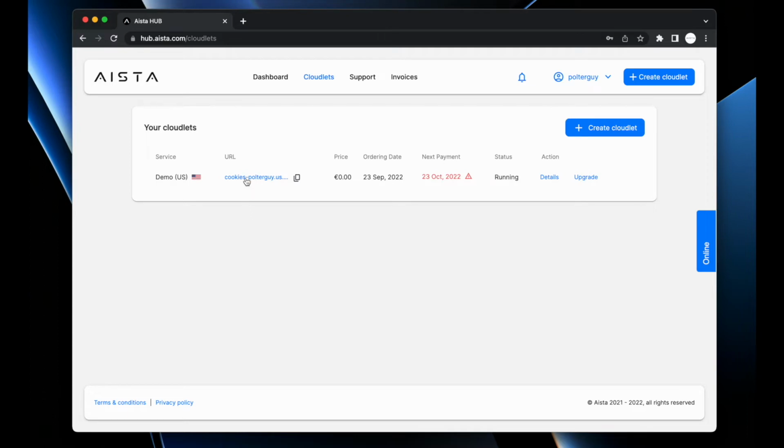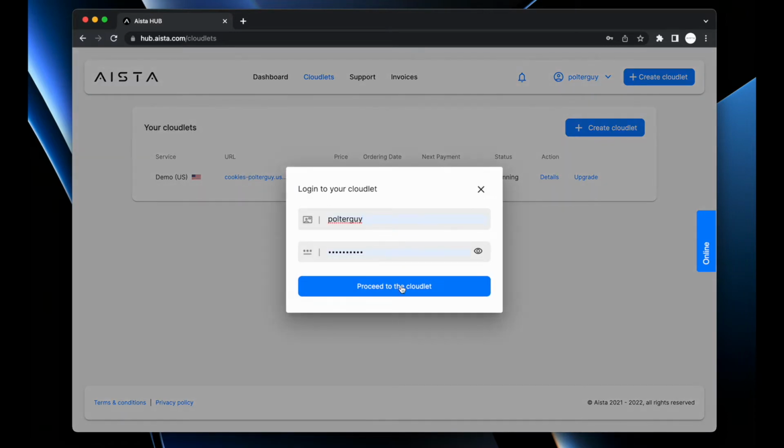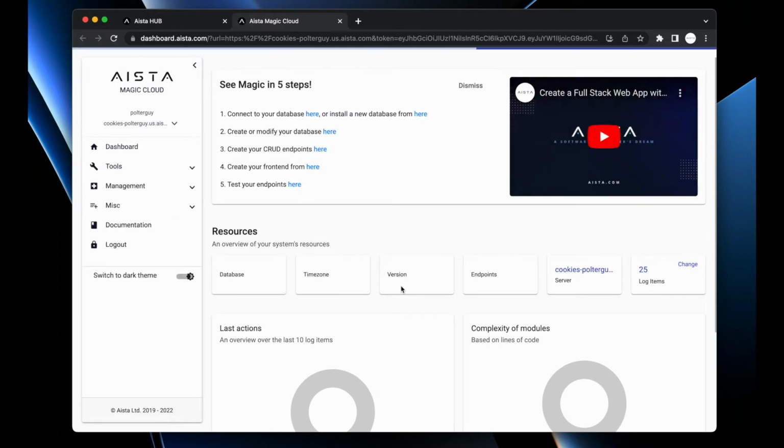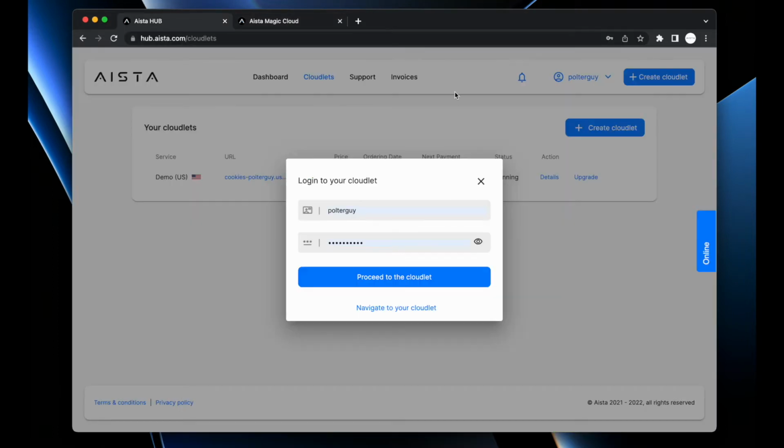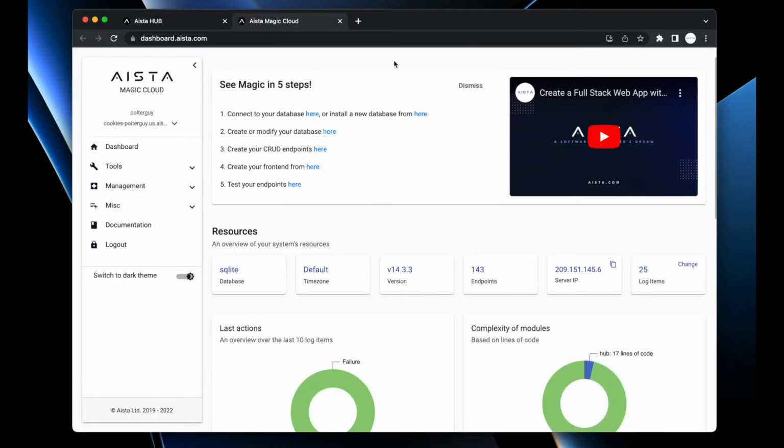When the cloudlet is done being created, you can click the URL here of your backend cloudlet, at which point the system asks you for your username and password, allowing you to log into your cloudlet. And I'm now logged into my cloudlet. Notice if you do have pop-up blockers stopping the new window from opening, you can also click navigate to your cloudlet here. However, I've turned off pop-up blockers for the aista.com domain.